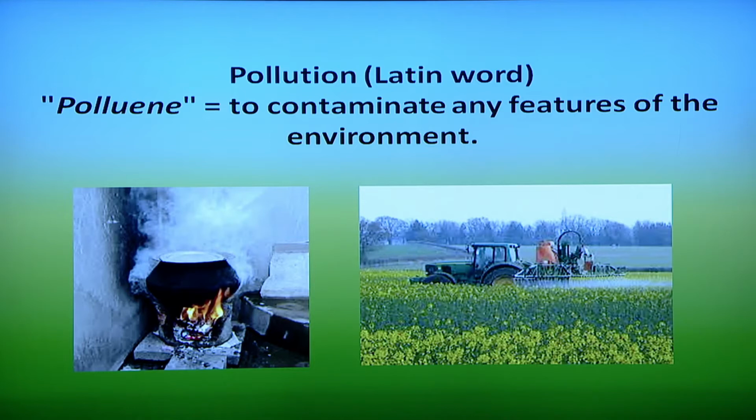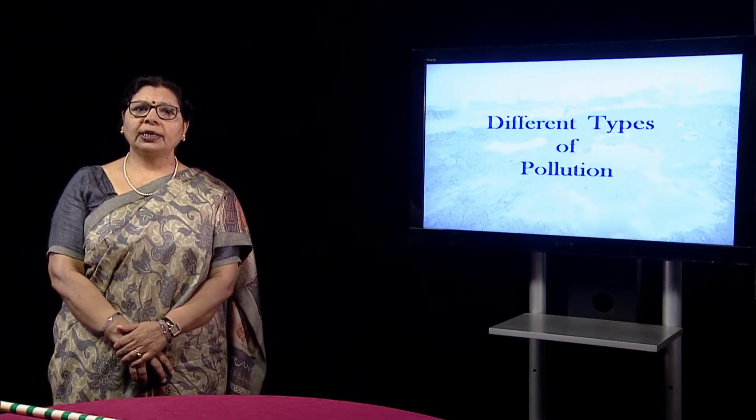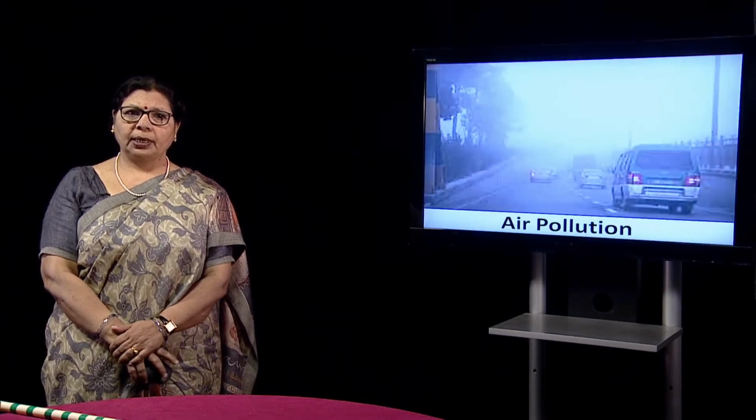Here you can see in the picture, when the cooking is done, so much smoke is coming out that can be poisonous and polluting the environment. In another picture, you are seeing a lot of pesticides being sprayed in the agricultural field, that is again polluting the environment. Now, we will understand different types of pollution: air pollution,